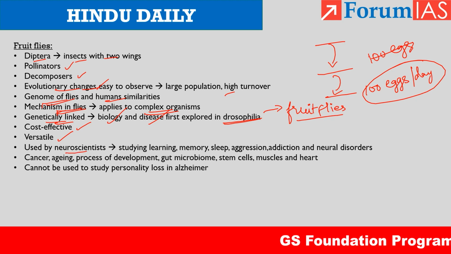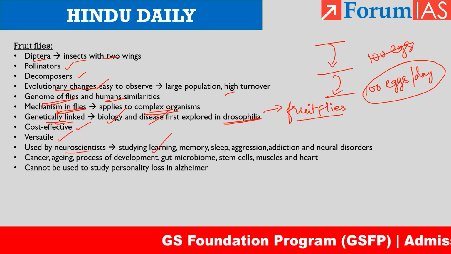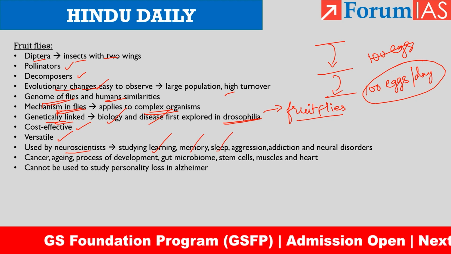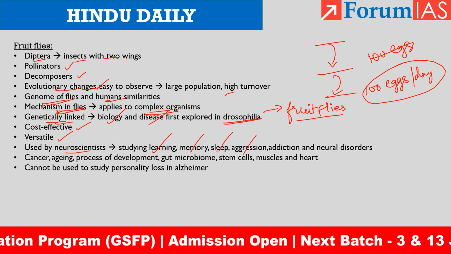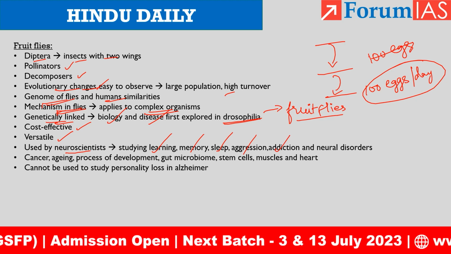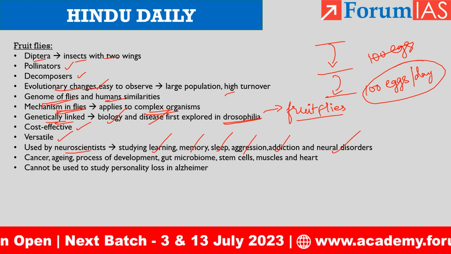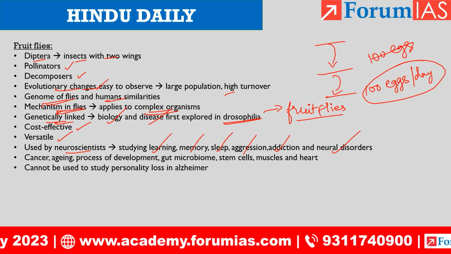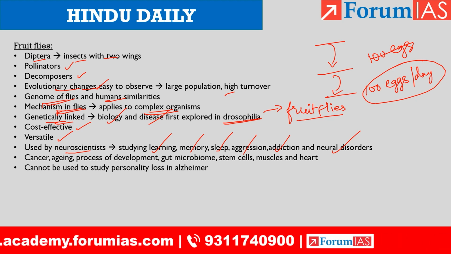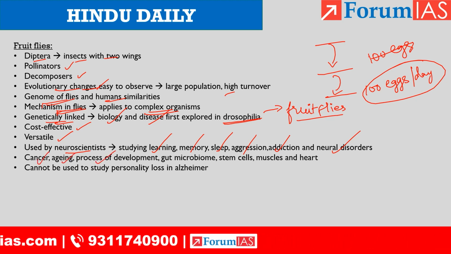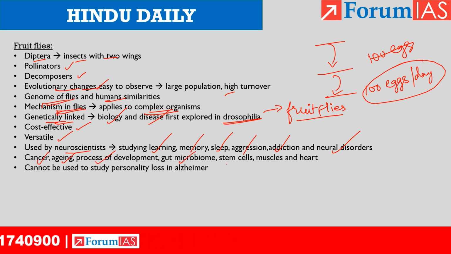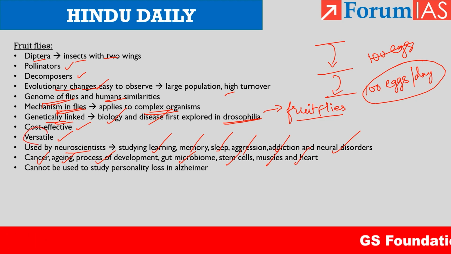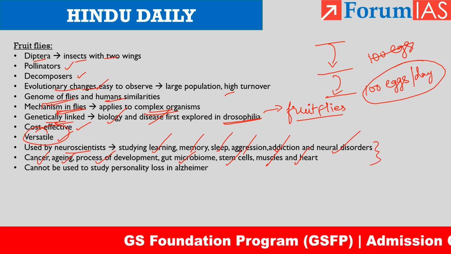Even it is used by neuroscientists to study how learning takes place, how memory works, how sleep works, how aggression is caused due to lack of sleep, how addiction works, how neural disorders work. It can be studied with the help of fruit flies easily. Moreover, fruit flies can be used to engage in research about cancer, aging, the process of development, gut microbiome, stem cells, muscles, heart. So that is why we are saying that fruit flies research is very versatile because we can study a range of disorders as well as a range of phenomena.